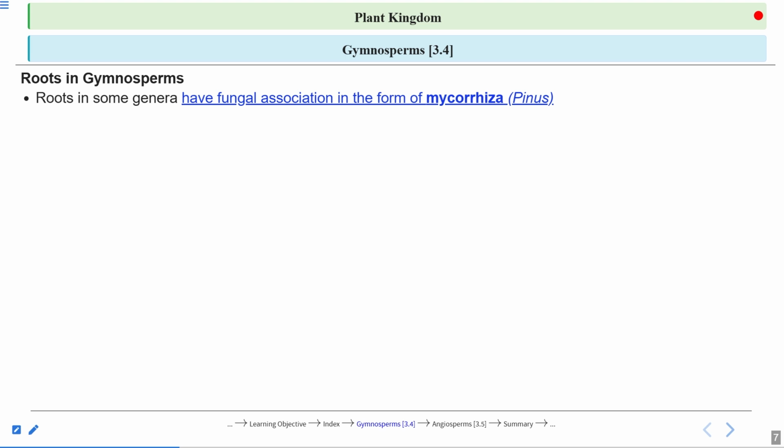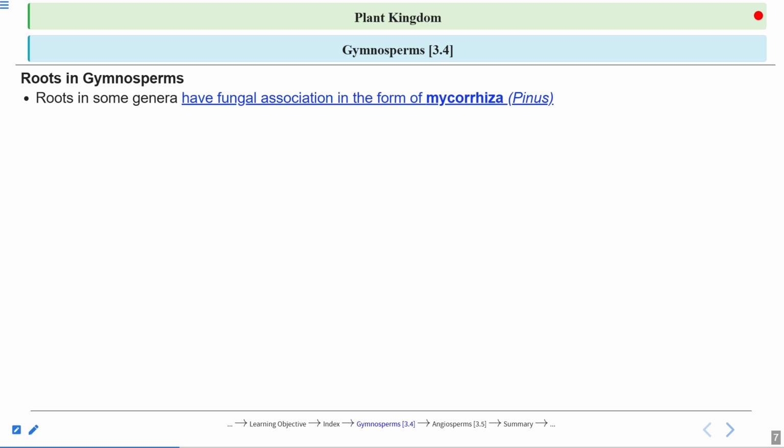Phosphorus is a very important mineral. Why? Because adenosine triphosphate, ATP, the energy currency, contains phosphorus. Not only this, our DNA structure also has a lot of phosphorus. So phosphorus is a very important mineral.